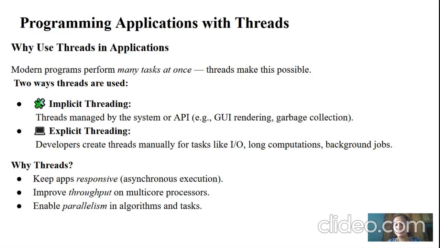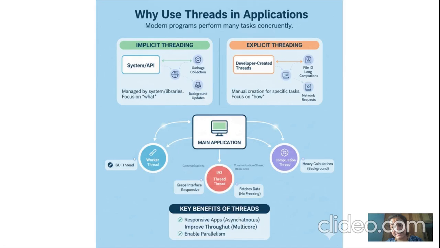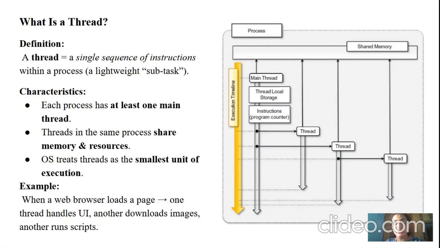What are the characteristics of a thread? There are three major characteristics. Each process has at least one main thread. Threads in the same process share the same memory and resources. In the previous diagram we explained how memory is shared in this environment. The operating system treats threads as the smallest unit of execution.